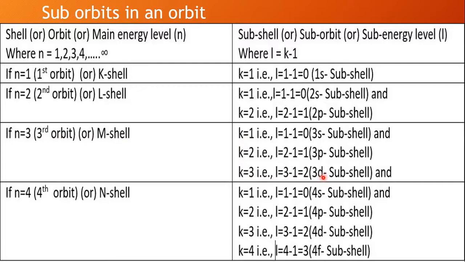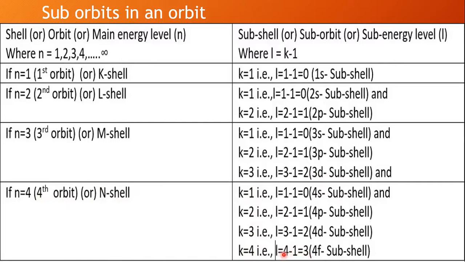As this d subshell is present in the third orbit, it is called 3d subshell. So there are 3s, 3p, 3d subshells in the third orbit according to Sommerfeld's concept. If n equals 4, that is the fourth orbit or N shell, there will be 4 values of k. If k value is 4, L value is equal to k minus 1, that is 4 minus 1, 3.